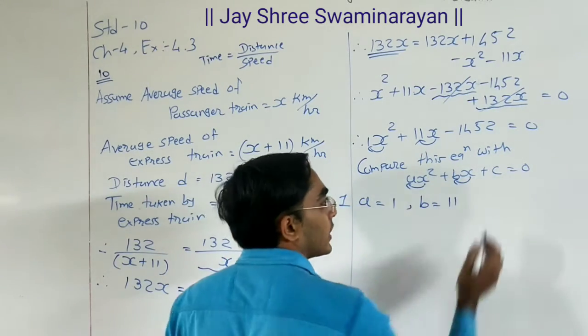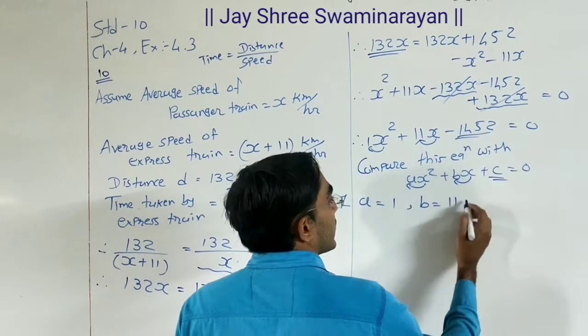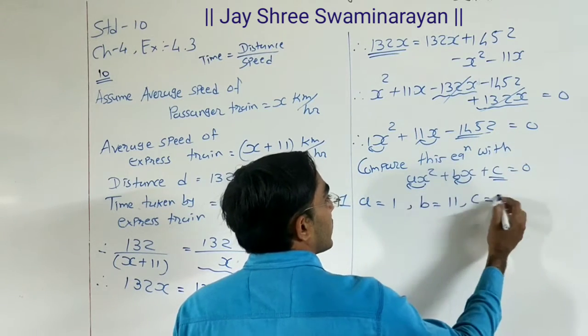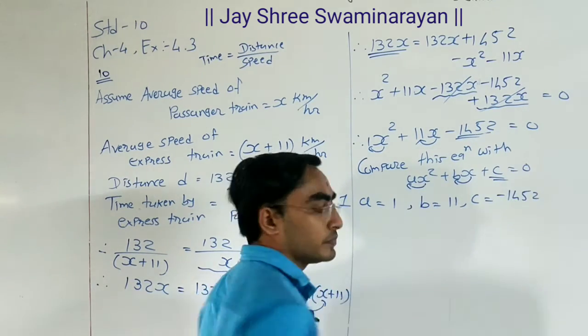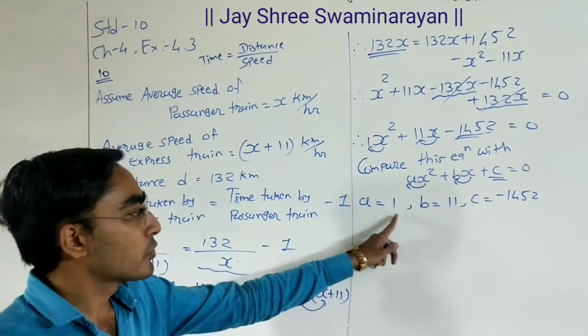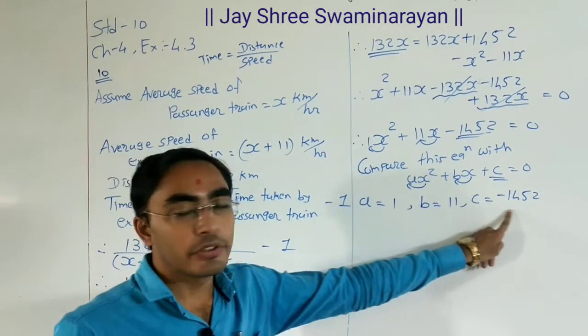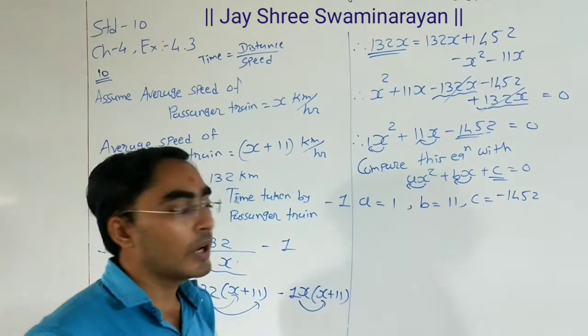Then the constant term c is minus 1452. So a is equals to 1, b is equals to 11, c is equals to minus 1452.